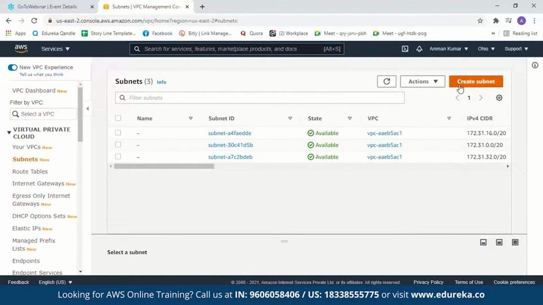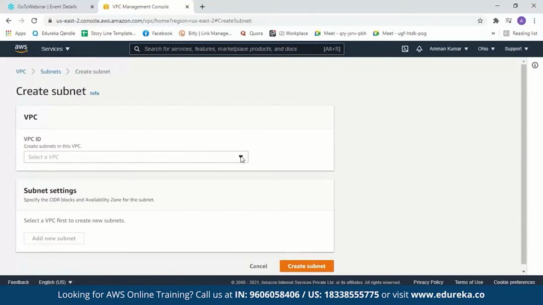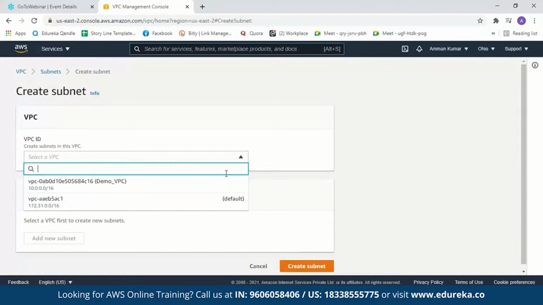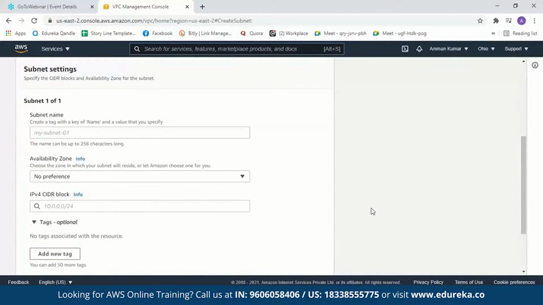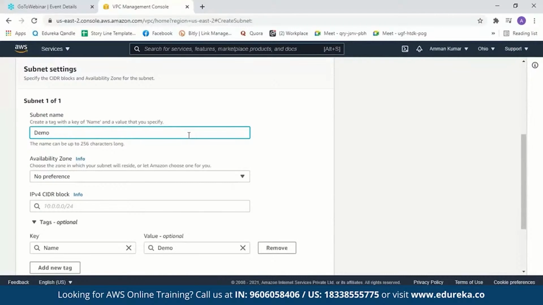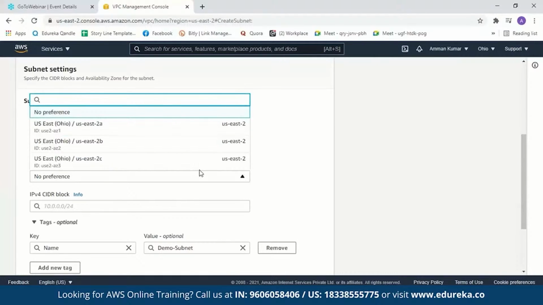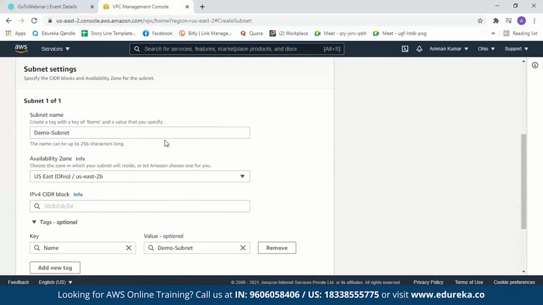So now let us create a new subnet. We have to select a VPC from here. This is our VPC. Next we'll come down and we'll name the subnet. Let us name it demo subnet. Now we have to select an availability zone. We have three availability zones in Ohio. We'll just select one of these. Now we also have to mention our IPv4 CIDR block for our subnet.